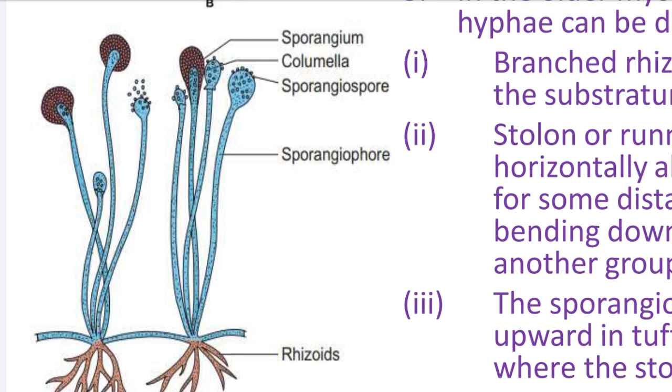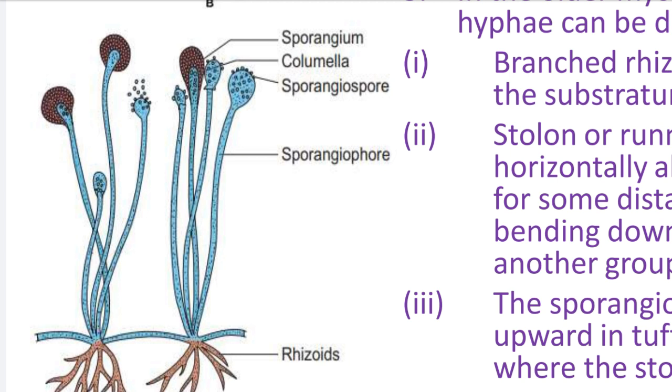Sporangiophores are upright structures. Upright means erect. At their tip they are swollen, or at their tip a balloon-like structure develops. That balloon-like structure is called the sporangium. Sporangium is nothing but a sac-like structure. It is a sac of the spores, so it is called a sporangium.